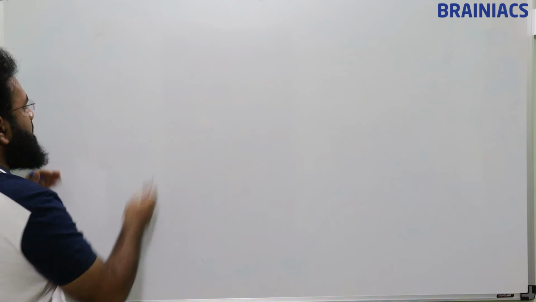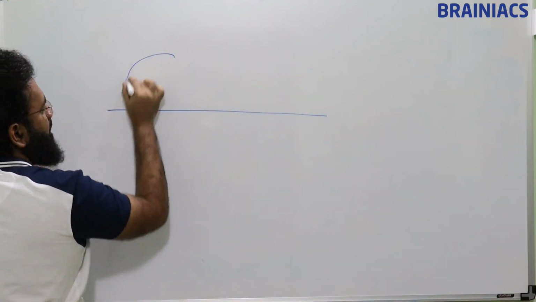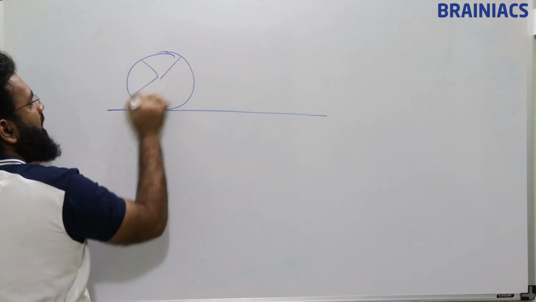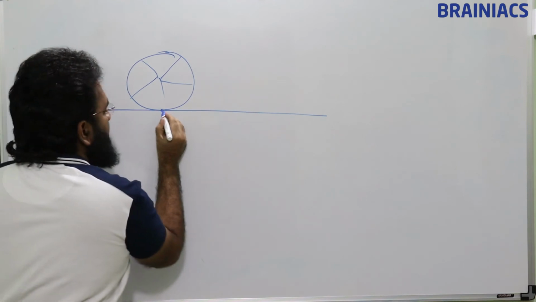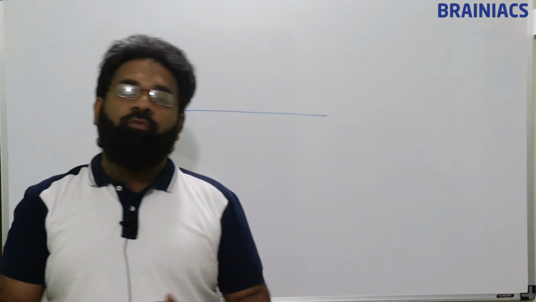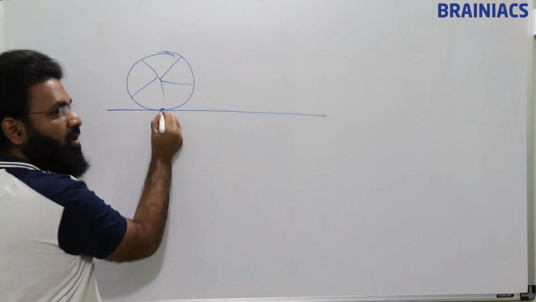How will the situation be? Suppose this is the wheel of a car. What they are asking is the displacement of a point of a wheel initially in contact with the ground. Which point is initially in contact with the ground?